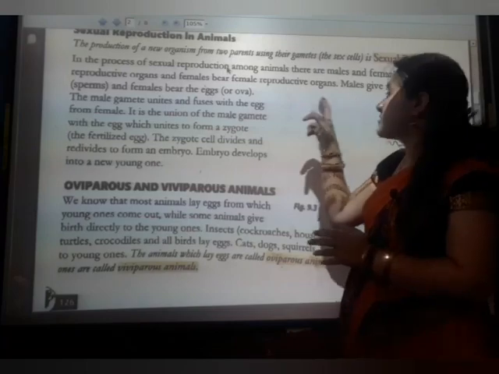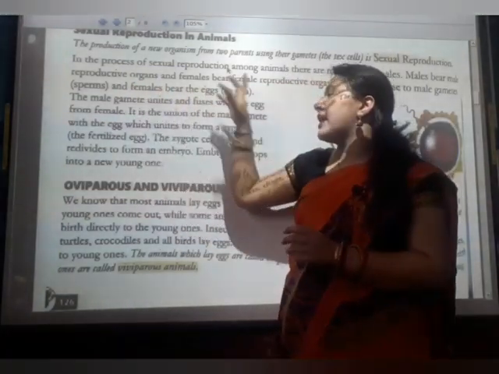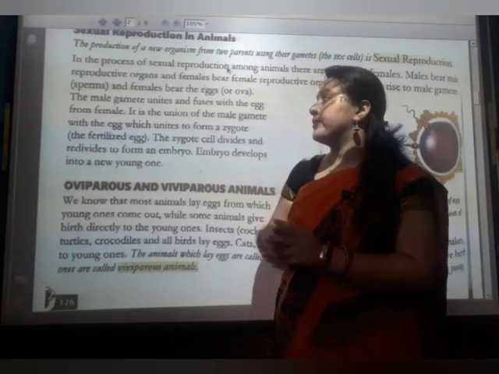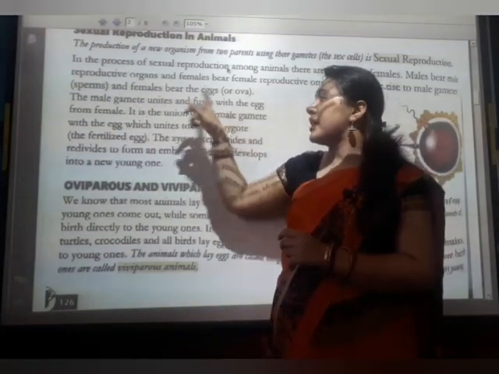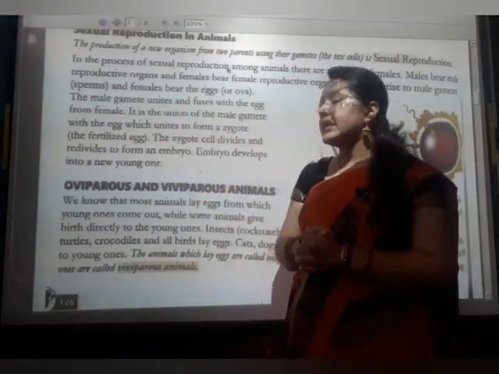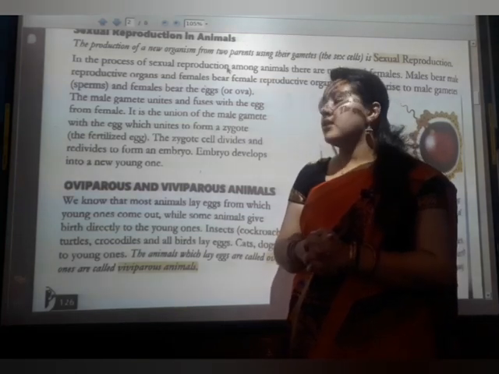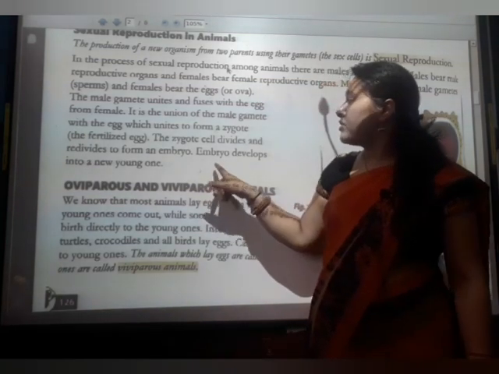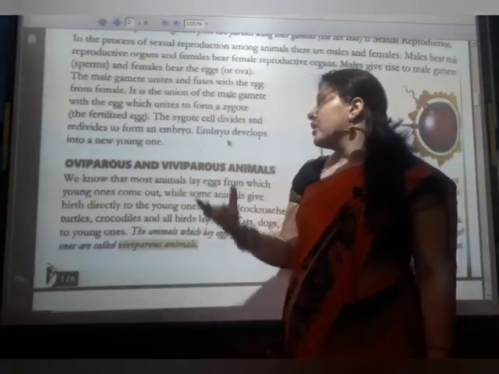The male gives the male gamete, called sperms, and the female bears the eggs, called ova or ovum. The male gamete unites and fuses with the egg of the female to form a zygote.